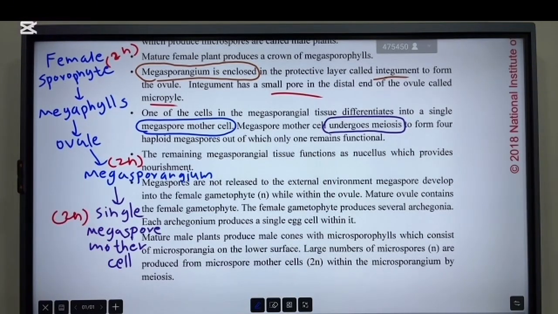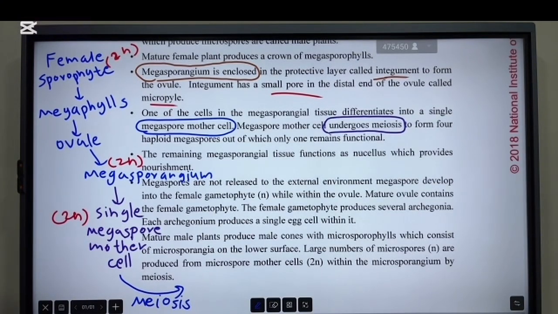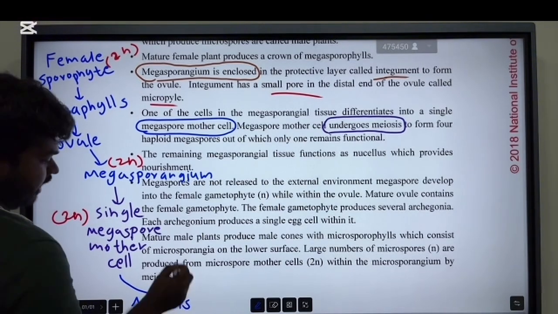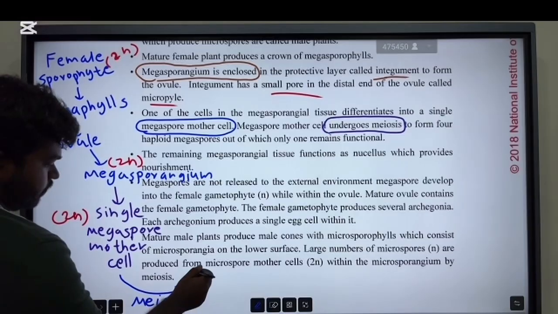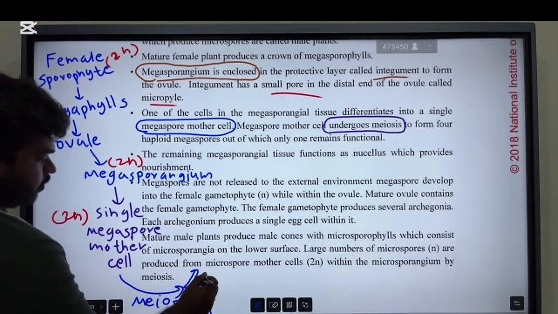Then it undergoes meiosis and produces four megaspores.